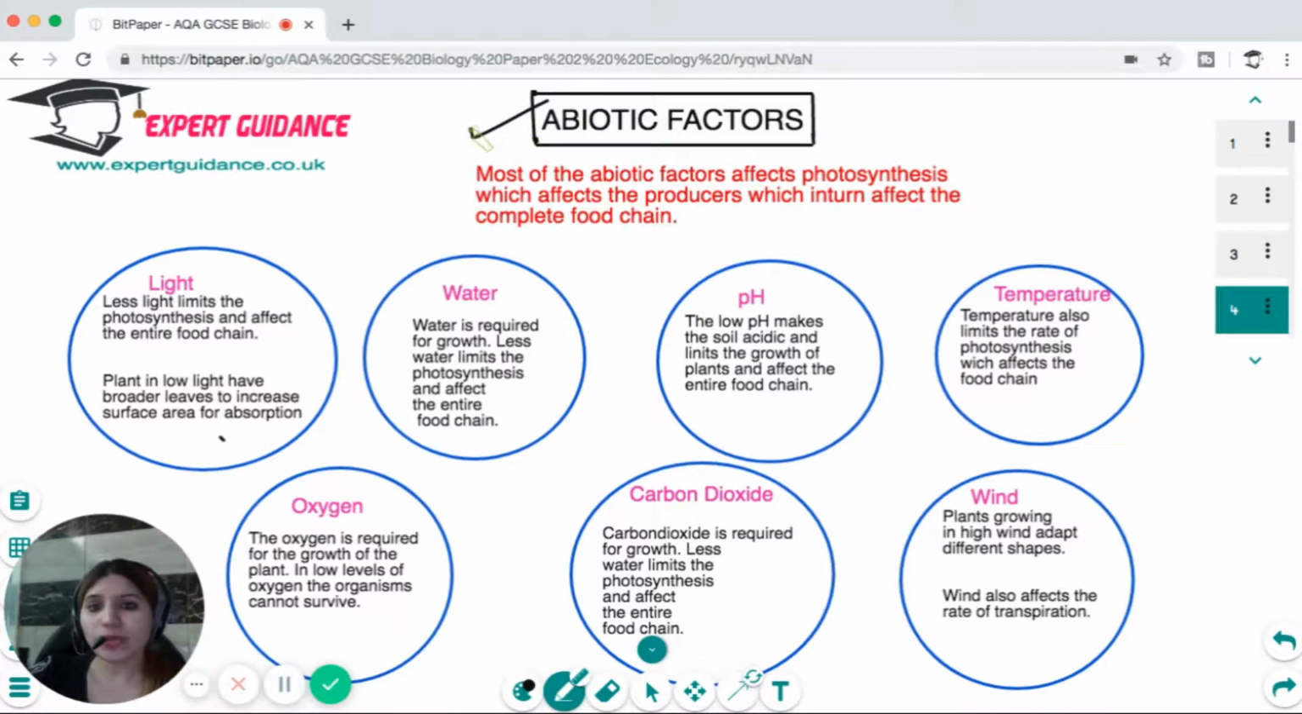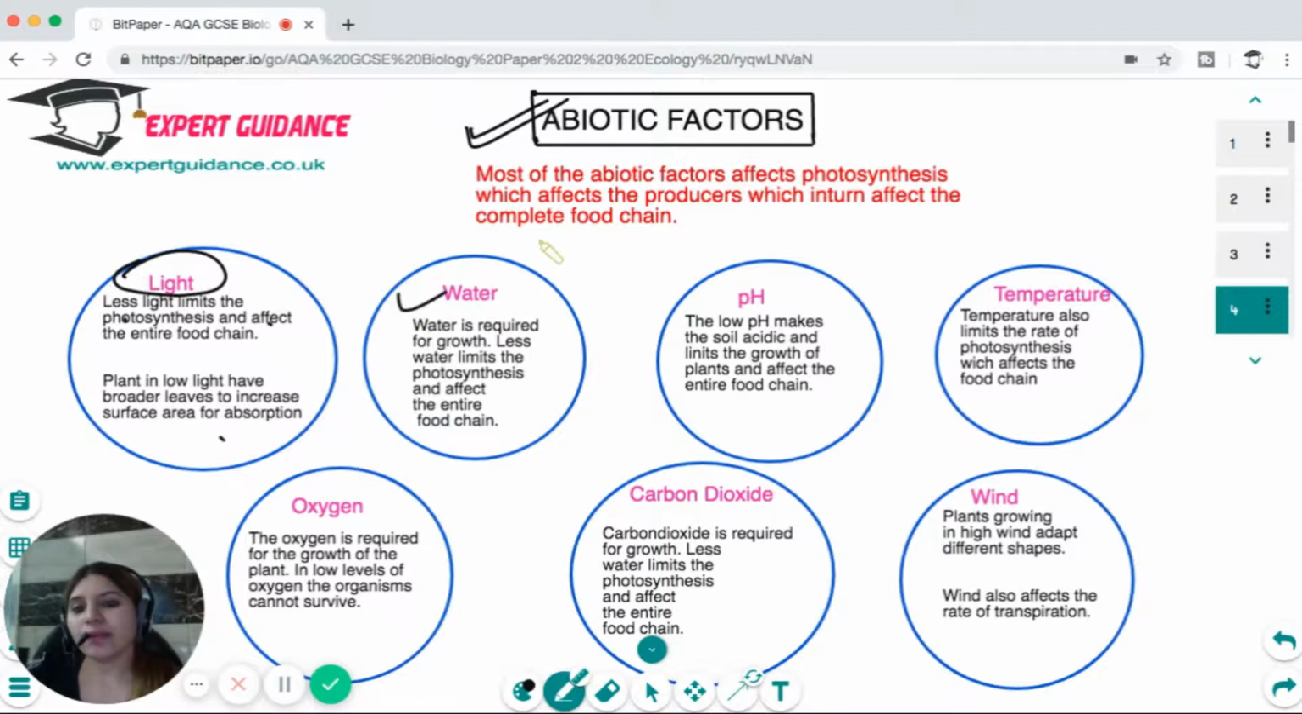Now, when we talk about the abiotic factors, most of them affect photosynthesis, which affects the producers, which in turn affects the consumers and the complete food chain. So for example, if there's less light, it will limit photosynthesis, and if photosynthesis is limited, there's less food for the herbivores and the carnivores, and it will affect the food chain. And the light also affects how the plants look. So for example, plants living in low light will have broader leaves so that they can have the maximum surface area for absorption.